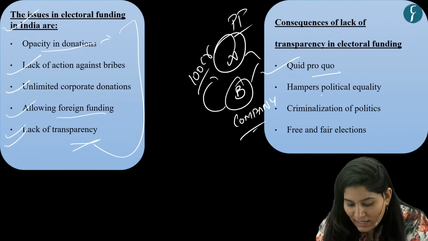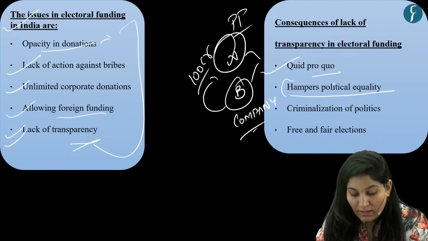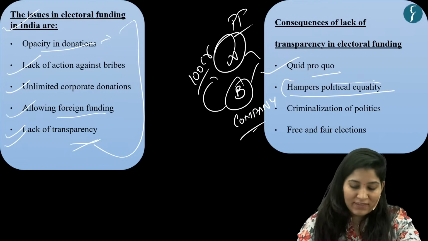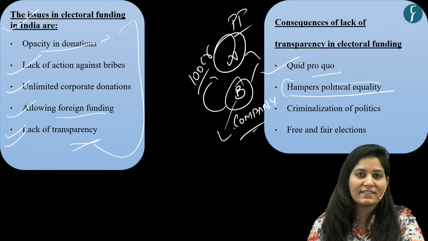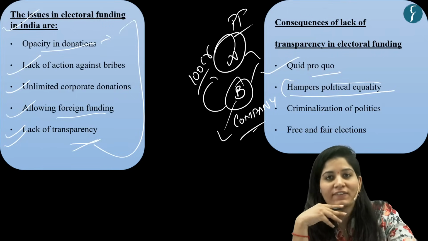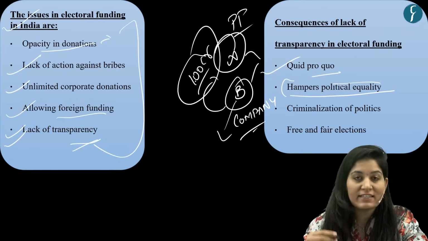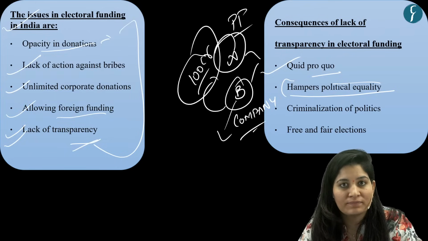Then second is it hampers political equality. Now, obviously, if this company B is giving 100 CR, it is because they have some kind of sectoral interest. And after getting 100 CR, this political party A is bound to give that favor.